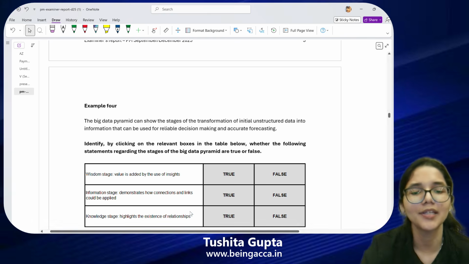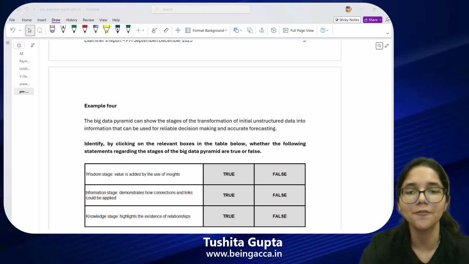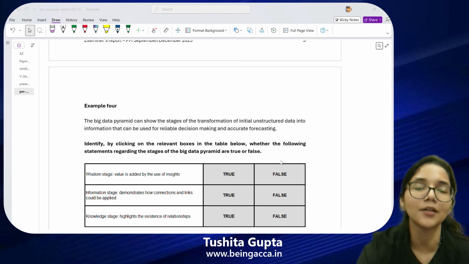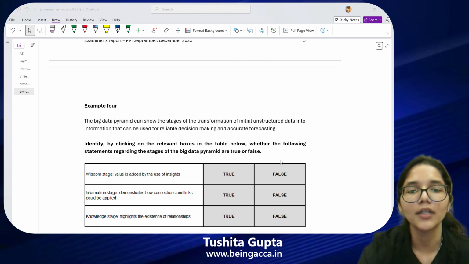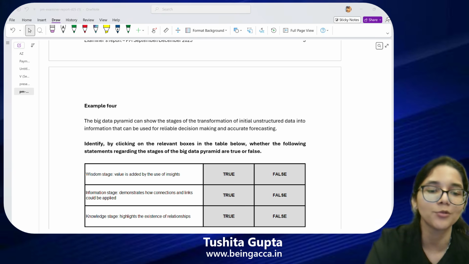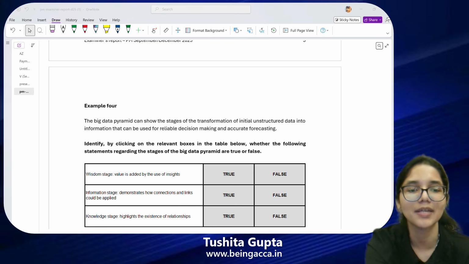This is something which we have studied as part of the very first chapter of our PM syllabus, and this is an area which is very commonly tested. Students often take this area very lightly because you think that this is completely theoretical. So what possibly could ACCA ask us over here? We will magically be able to solve any questions that come based upon this.